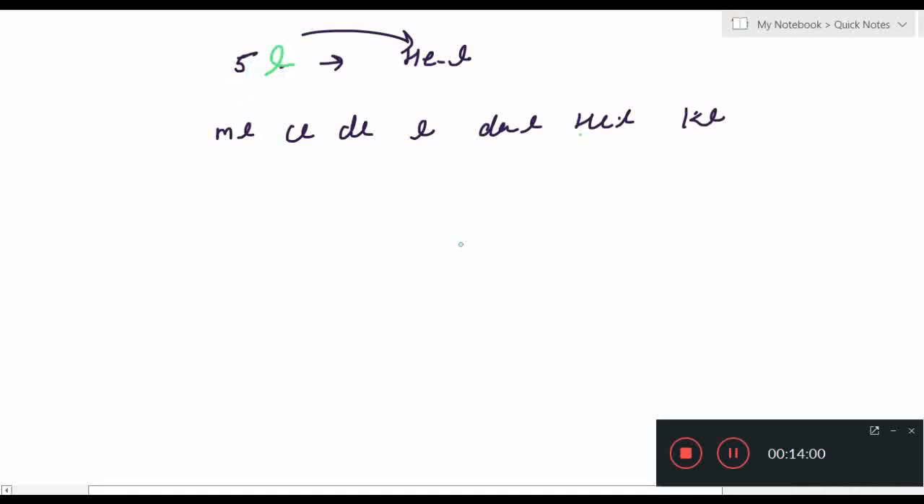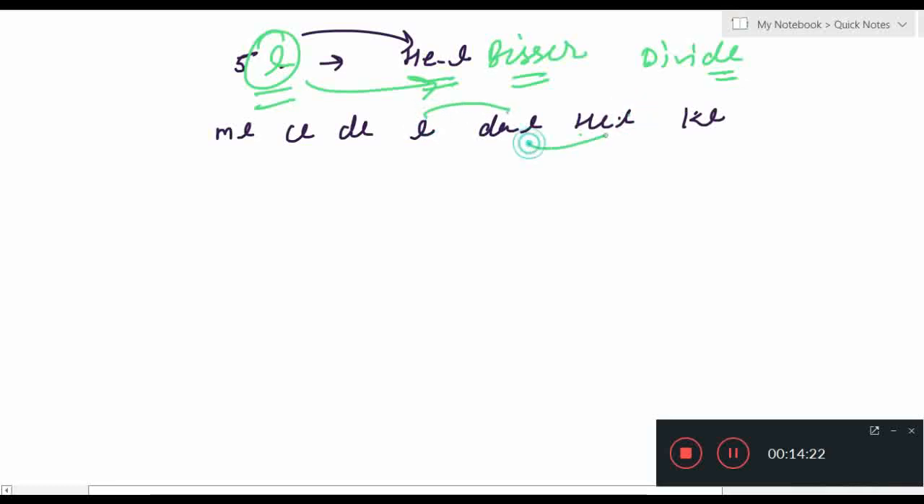Okay, so here we are having 5 liter and we want to convert this in hectoliter. So liter is smaller and hectoliter is bigger. So we are going smaller to bigger. Smaller to bigger means what? Divide. Okay, so I think now you can solve this question. As you can see here, 1 step and 2, that means 10 and 10. So we have to divide. Okay, clear?